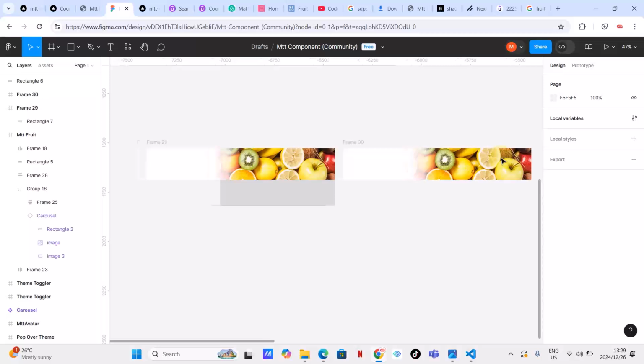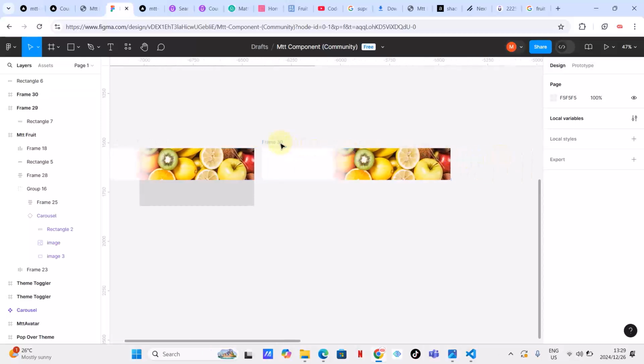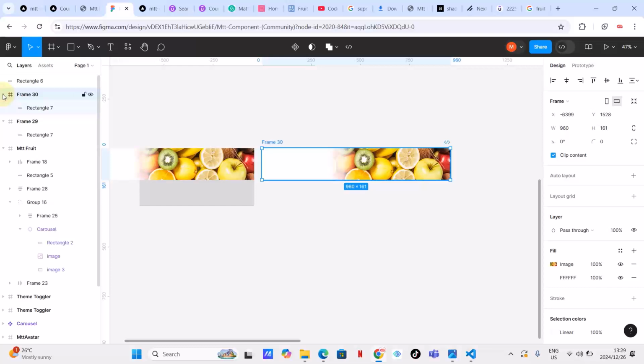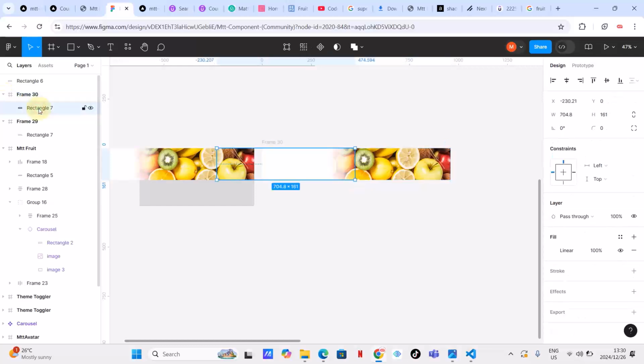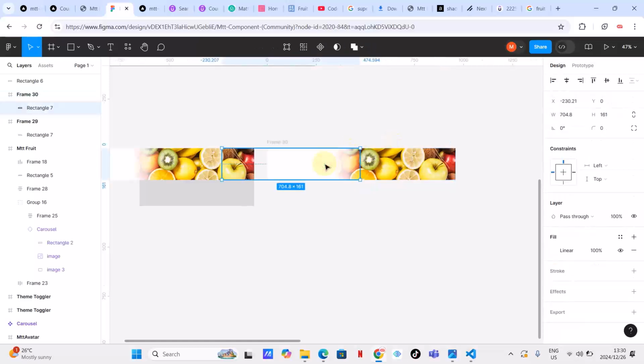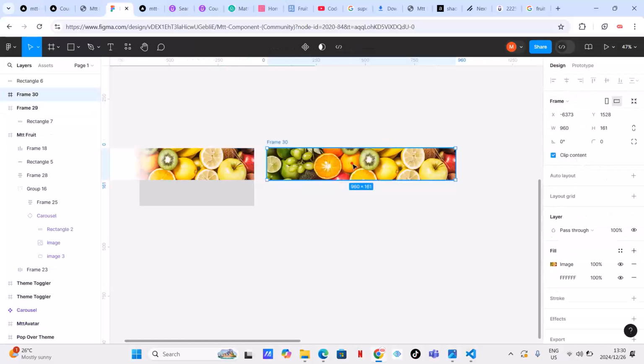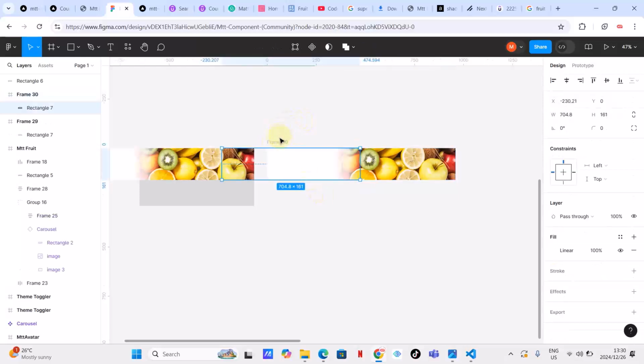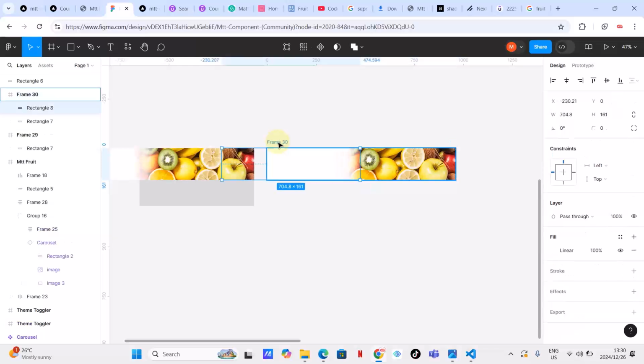Where is it? Why don't I reach this image? Let's just go here, open here, the rectangle. I don't want the rectangle if I can be honest. So here, how do I change this image? Okay, let me just cut this one and double click and see. It looks like I don't see the image. Oh, okay. The image, it's in the fill of this entire frame. That's not much of a problem. I think I can also click here and click paste.